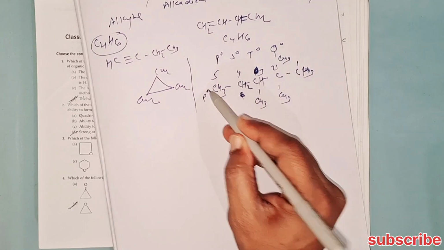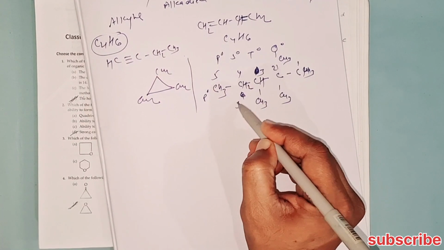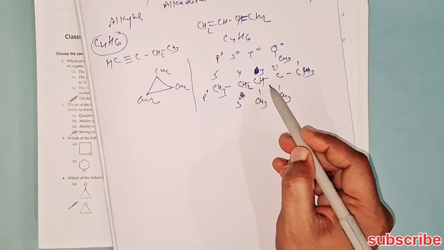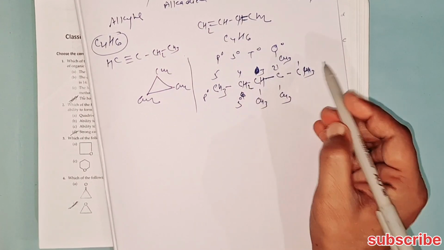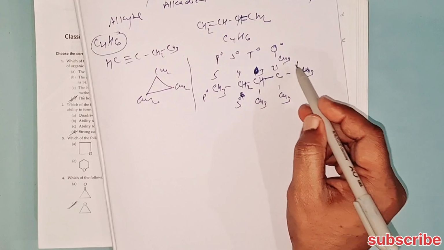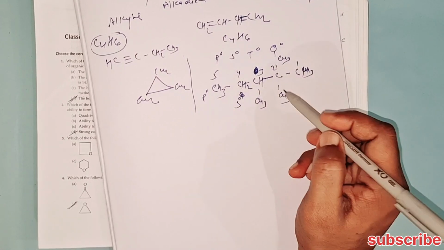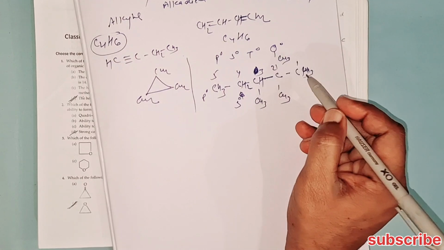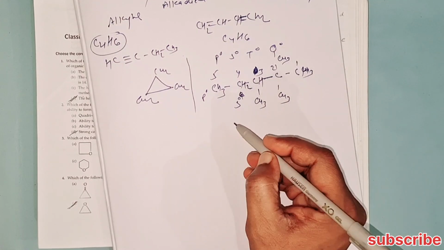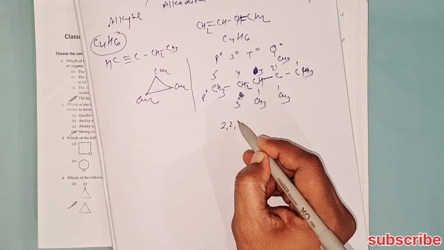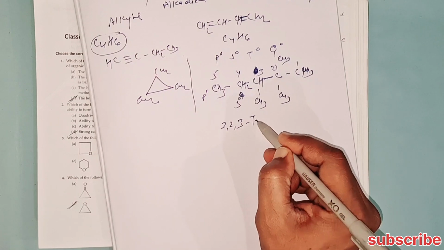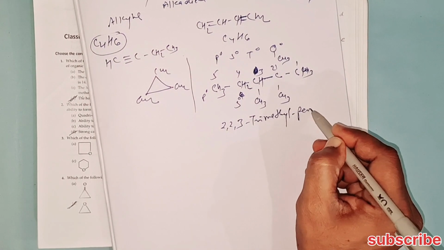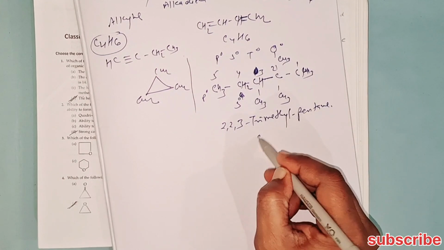This is primary carbon. This is secondary carbon. This is secondary carbon. This is tertiary carbon, attached with 3 carbons in 3 directions. This is quaternary. So this alkane has all 4 types of carbon present, and we will give the name 2,2,3-trimethylpentane, and it contains 8 carbons.